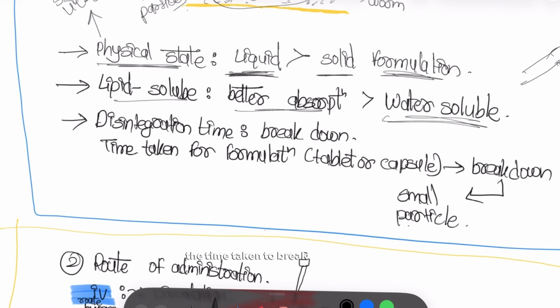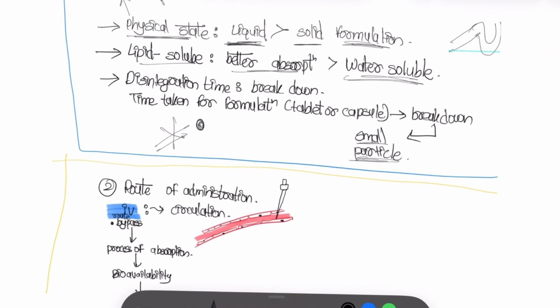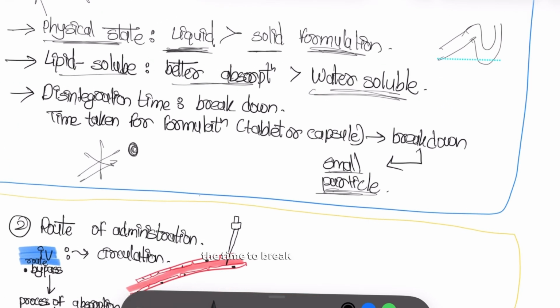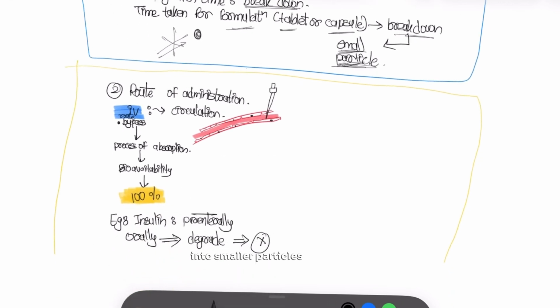Disintegration means the time taken to break down a drug into smaller particles. Disintegration time is the time to break down the formulation. It may be a tablet or capsule. Then when it is broken down, it gets converted into smaller particles.